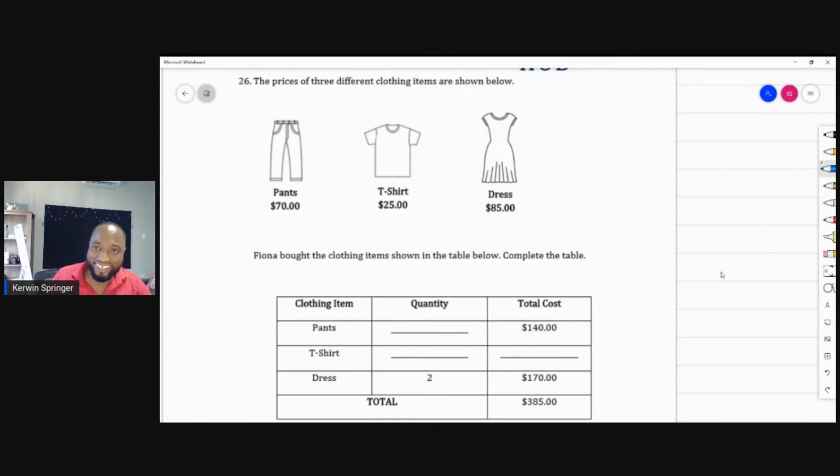The prices of 3 different clothing items are shown below. We have pants for sale. We have a t-shirt. We have a dress.